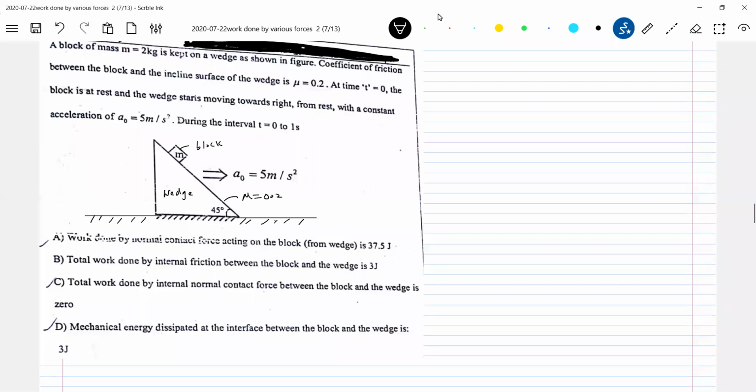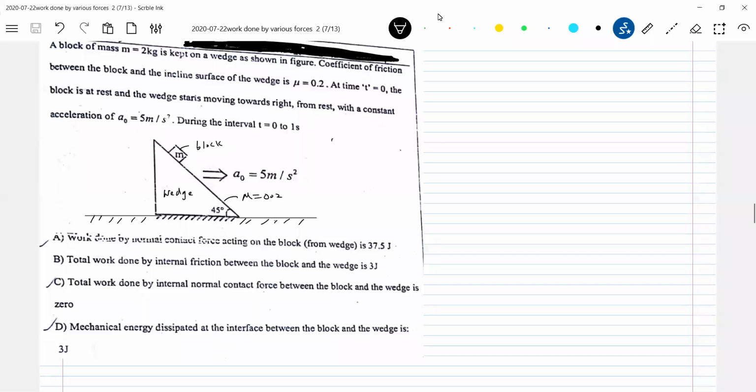Read the question and try to analyze what possible method you can bring to solve this problem. Look at what all it is asking. Work done by the normal contact force acting on the block. Total work done by internal friction between the block and the wedge. Total work done by internal normal contact force between the block and the wedge. Mechanical energy dissipated at the interface between the block and the wedge. It's asking almost everything in the numerical. Check once the condition: tan theta greater than mu or less than mu. The problem, you have to proceed from there.